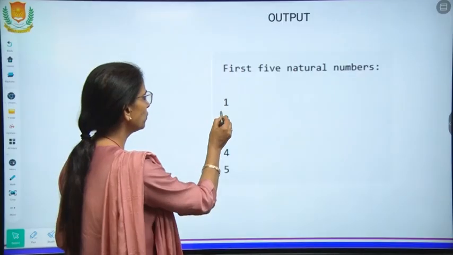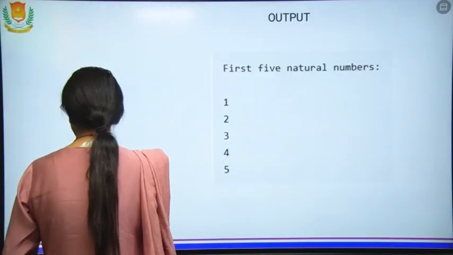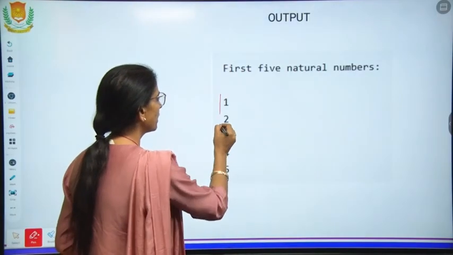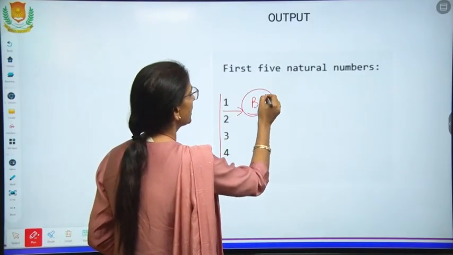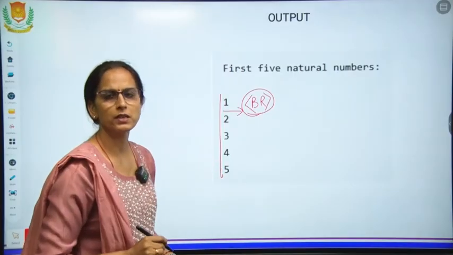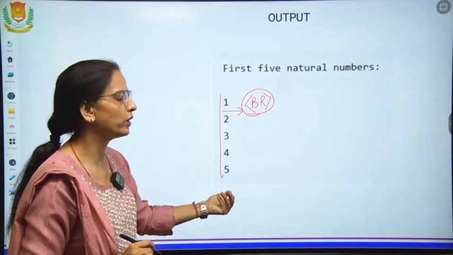This is the output: 1, 2, 3, 4, 5. We come to a new line with the help of the BR tag. The BR tag is used every time for printing 1, 2, 3, 4, 5.